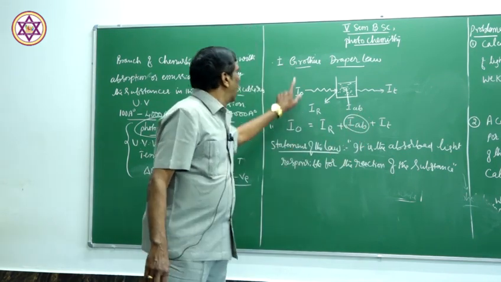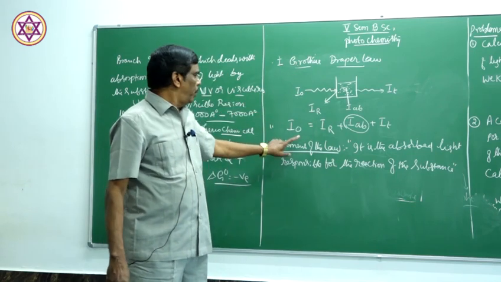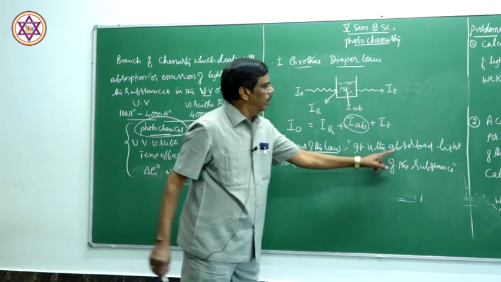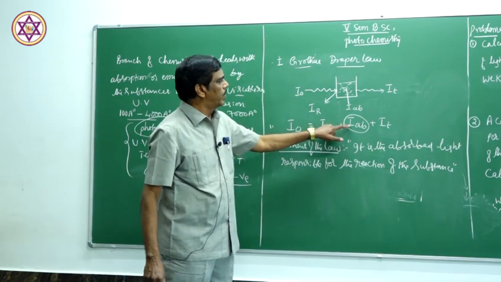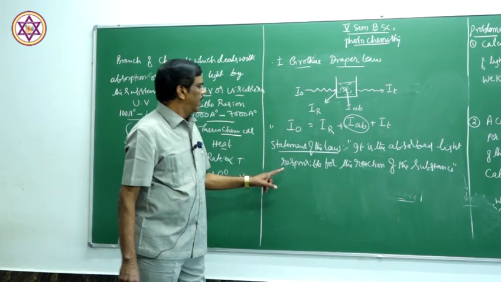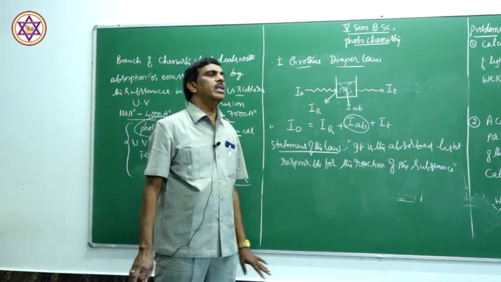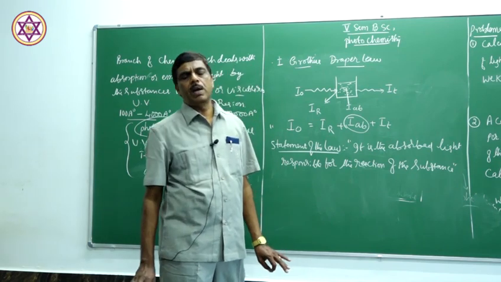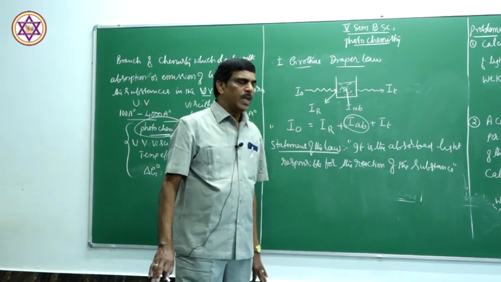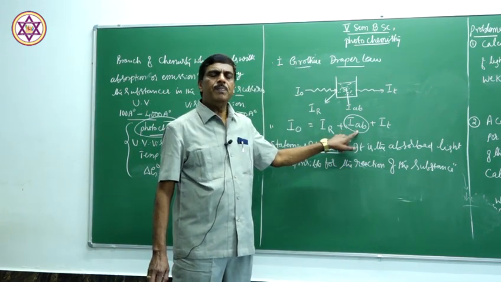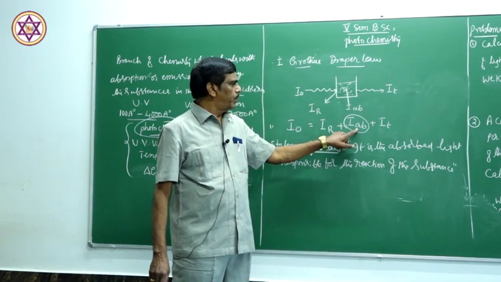So, Grotthuss and Draper proposed the statement of the law that it is the absorbed light responsible for the reaction of the substance. But for the substance to react, it should absorb the light radiation, that is the rule. So this absorbed light brings about the change in the system, brings about the change in the substance.